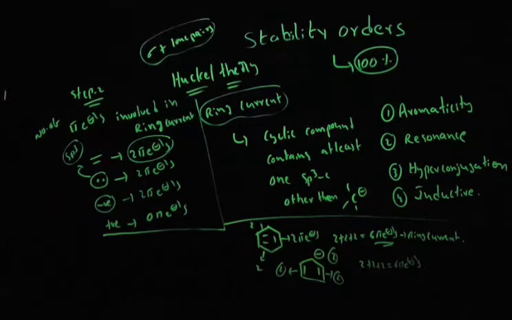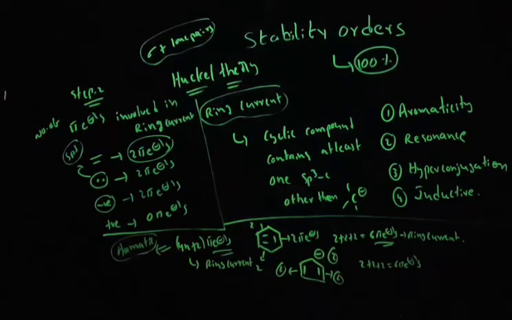According to Huckel theory, if ring current is present and the compound contains 4n plus 2 pi electrons involved in ring current, then you can say such compounds are called aromatic compounds. For example, put n value 0, you get 2 pi electrons. For n value 1 you get 6 pi electrons.